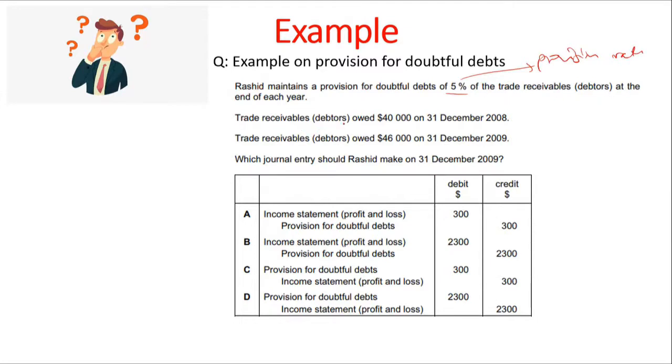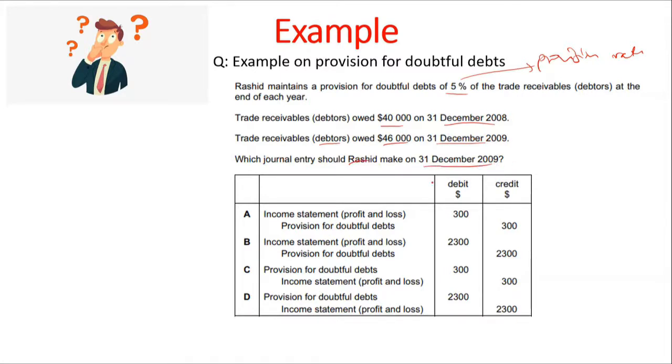Trade receivables owed 40,000 on 31st December 2008. Trade receivables owed 46,000 on 31st December 2009. So in 2008, the company had trade receivables of 40,000, and in 2009, trade receivables of $46,000. Which entry should Rashid make on 31st December 2009?